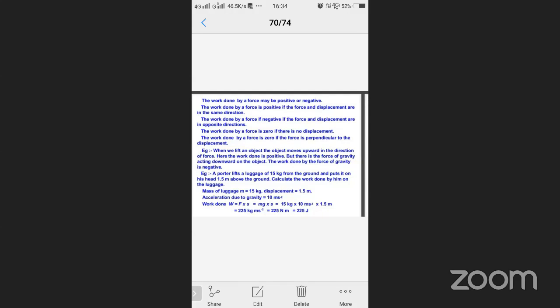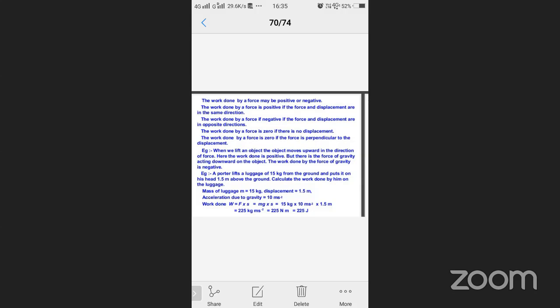What is negative work? It is the opposite of positive work. Force and displacement are in opposite directions, not in the same direction. I'm applying force on an object in the right side direction, but the object moves to the left side, or down or upward, not in the same direction. So it is called negative work.